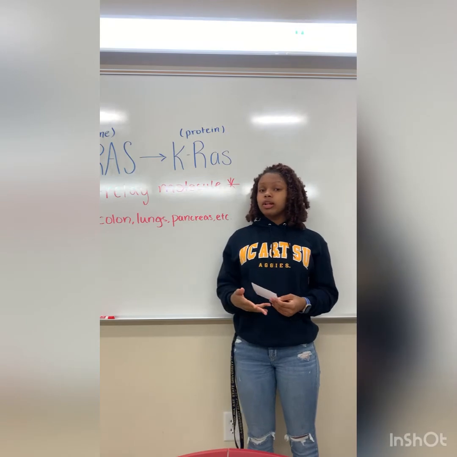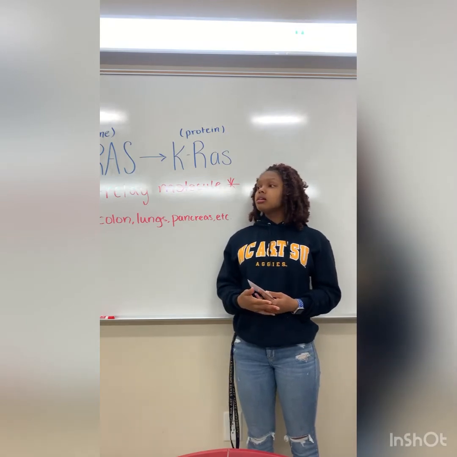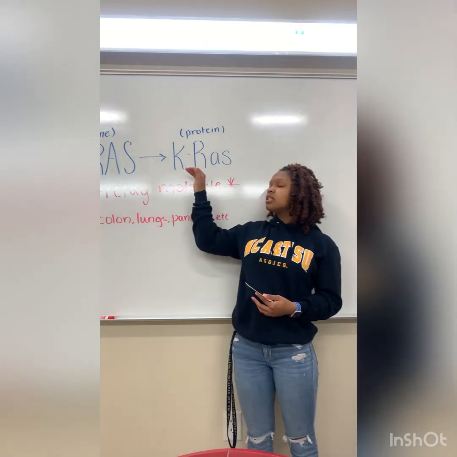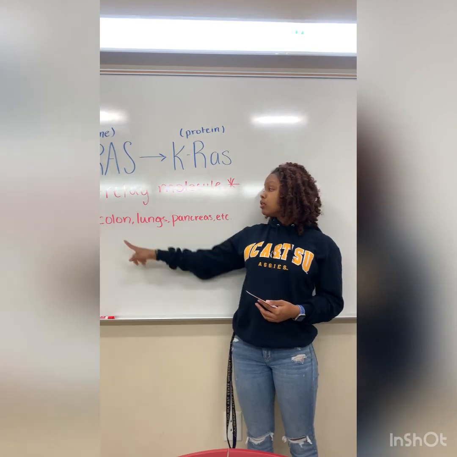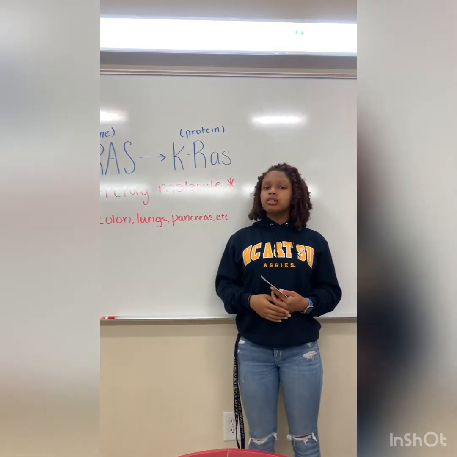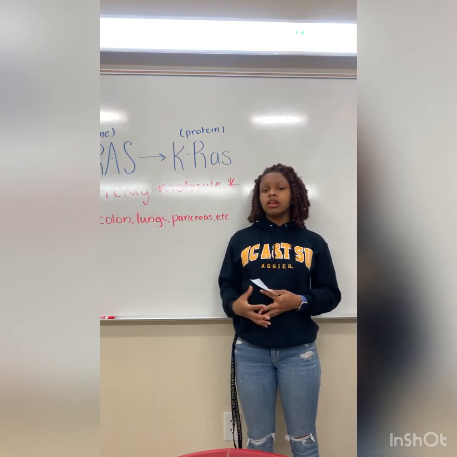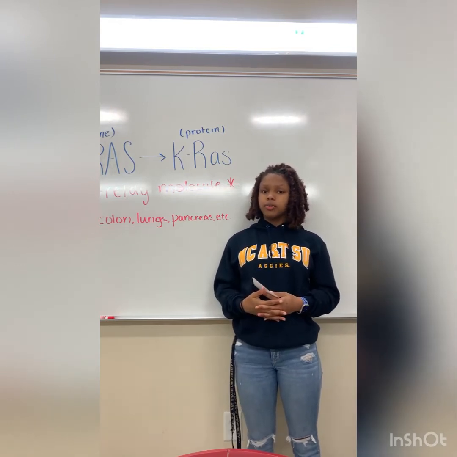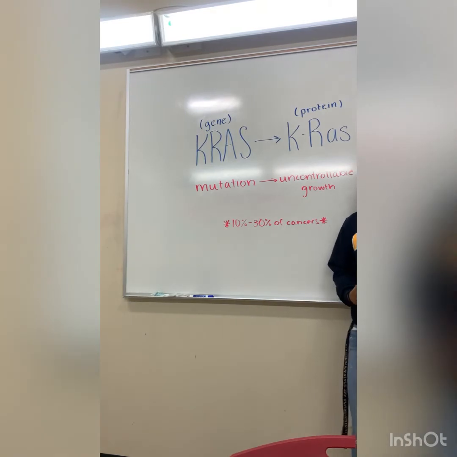The sources that were provided for this project tell me that the KRAS protein and its mutation are usually found in the colon, lungs, and pancreas of humans. However, because humans and animals operate very similarly, I feel like it could be found in animals as well. There are two types of mutations that the KRAS protein can undergo, one where glycine is replaced by aspartic acid and the other where glycine is replaced by cysteine.